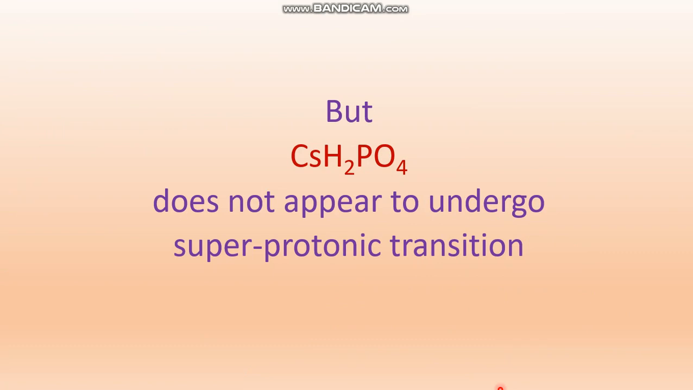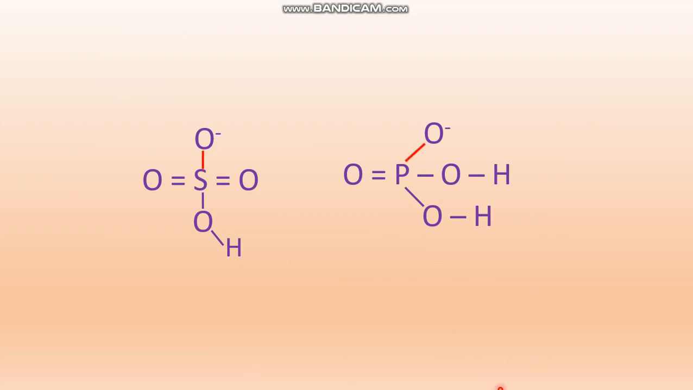Now, in contrast to cesium bisulfate, the solid acid cesium dihydrogen phosphate does not appear to undergo a superprotonic transition. The difference in behavior between the sulfate and the phosphate is related to the difference in the extent of bonding between oxygen atoms rather than to chemical differences between sulfur and phosphorus. It may be explained in such a way that entropy drives any solid acid to a high temperature structure in which all oxygen atoms participate equally in forming hydrogen bonding.